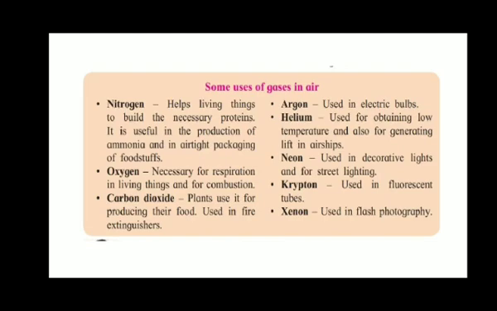Neon is used in decorative lights and for street lighting. Then krypton, which is used in fluorescent tubes. And the last one is xenon, used in flash photography.